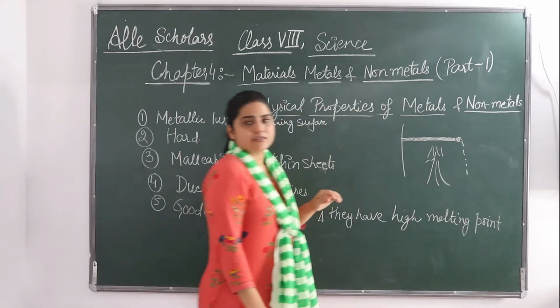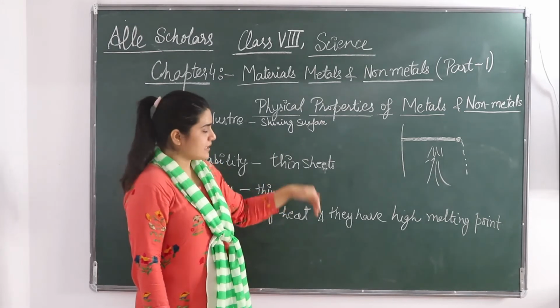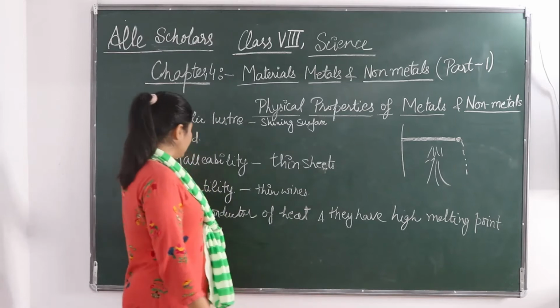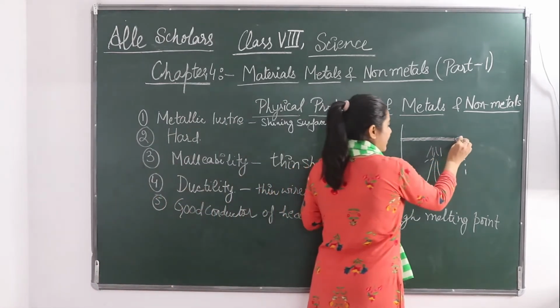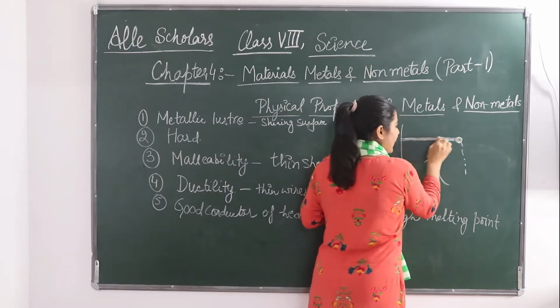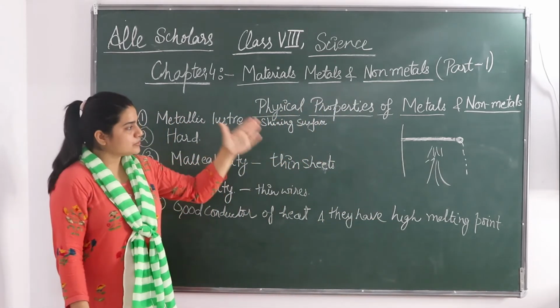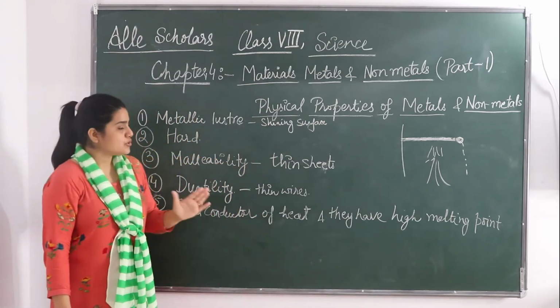The wax will start melting at the free end and the pins will fall down. This proves that metal is a good conductor of heat, because this wax, why did it get hot? Because of this wire. This metallic wire became hot, it heated the wax, and the wax started dropping down.